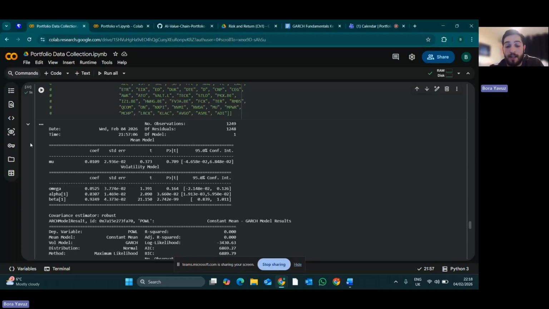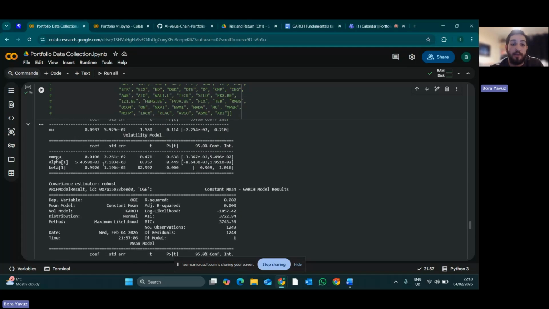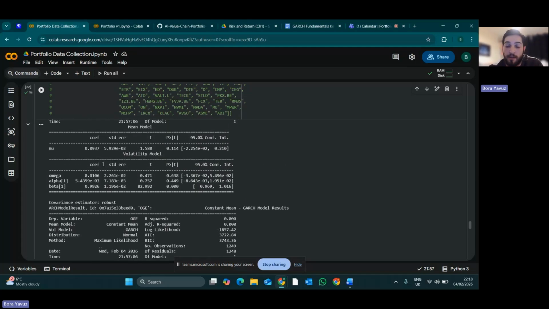The statistical significance helps me to ensure that the stocks I'm choosing to filter or to filter out, that the volatility model has correctly predicted their future variance, and with some certainty that it believes that will be the future volatility.